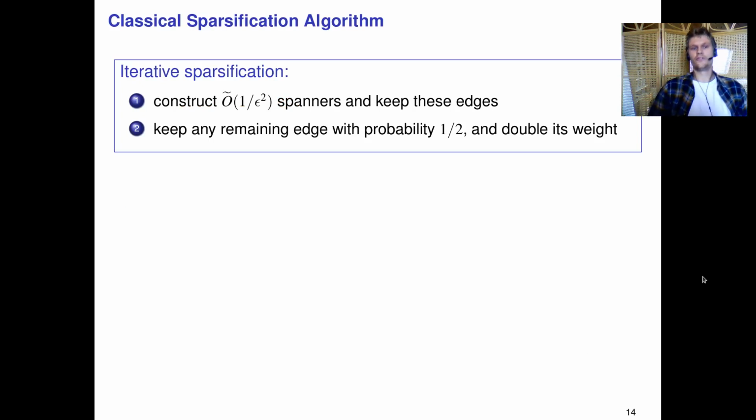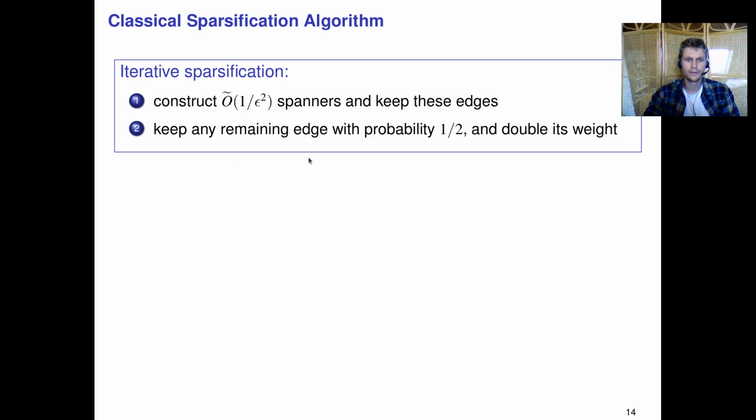So this gives us the following iterative sparsification algorithm. We start by constructing a bunch of spanners. Basically we construct Õ(1/ε²) spanners, where we start by constructing a spanner, then we remove it from the graph, and then we construct a spanner in the remaining graph, and we reiterate this Õ(1/ε²) times, and we keep all these edges, right? Because recall that these spanners identify the important edges.